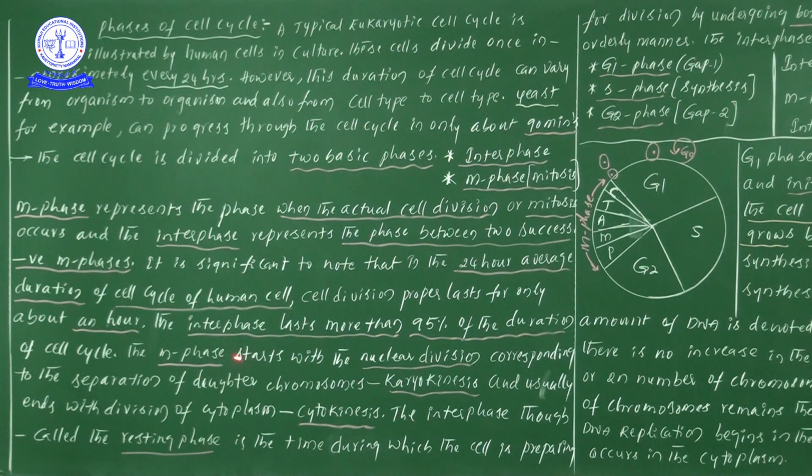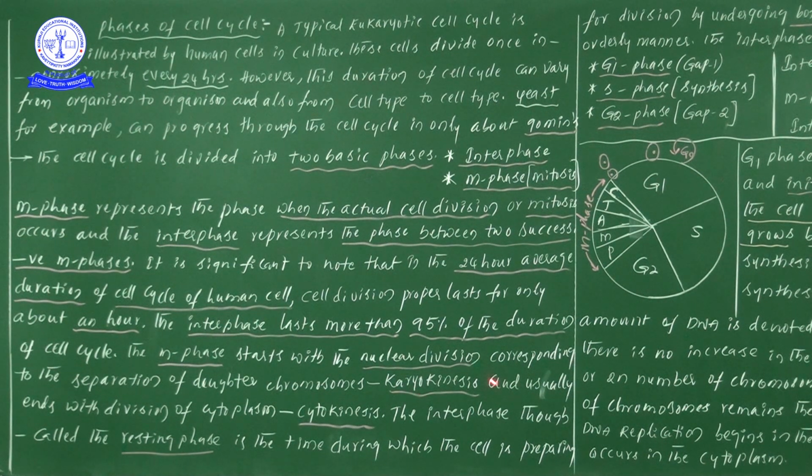M phase starts with nuclear division, corresponding to the separation of daughter chromosomes. So all these chromosomes are going to be divided. Such a particular process we will consider as karyokinesis.